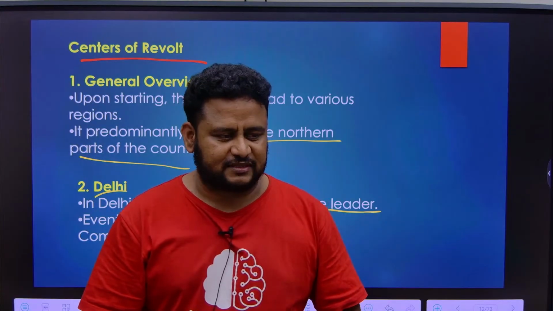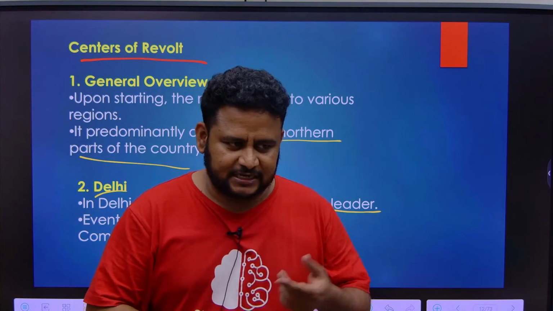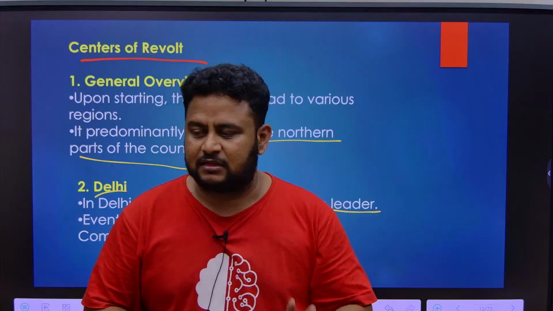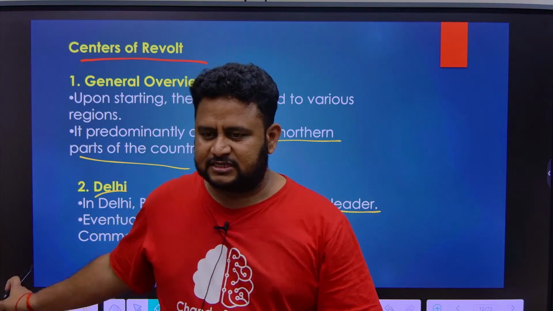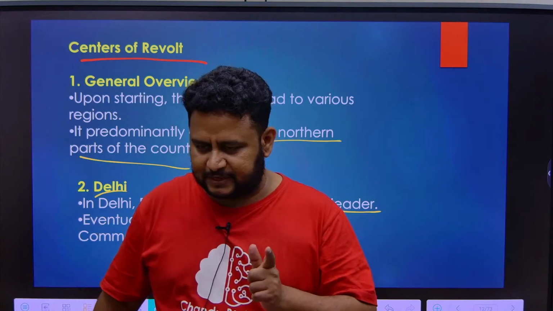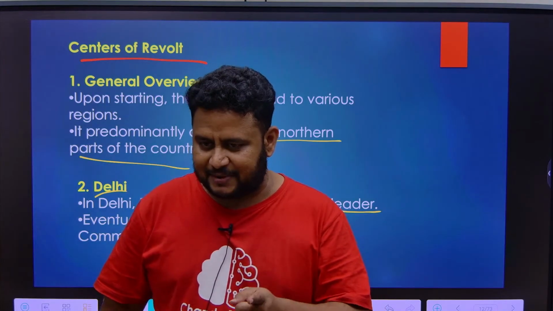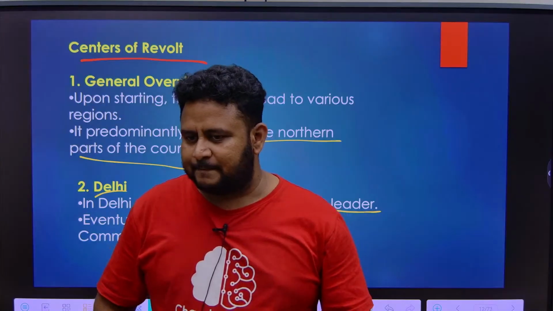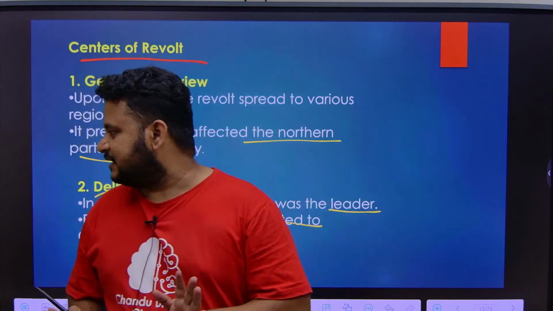Bahadur Shah Zafar is still there, but Bakht Khan will do the activities. So for Delhi, remember Bahadur Shah Zafar and his commander Bakht Khan.